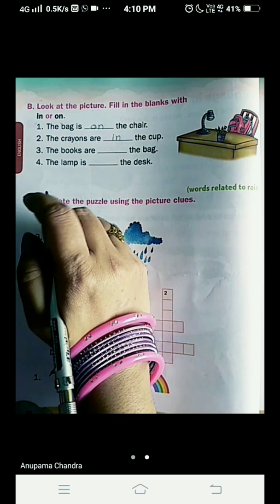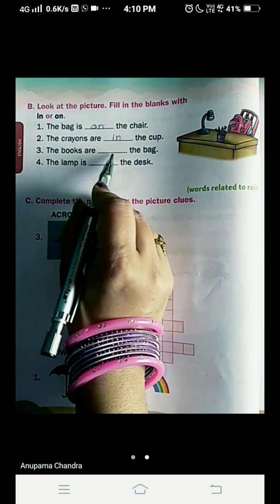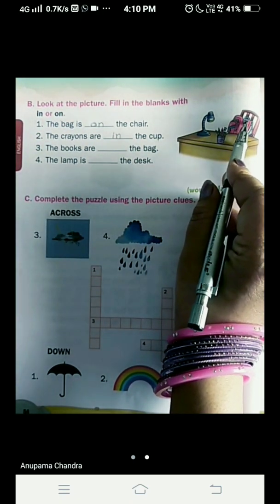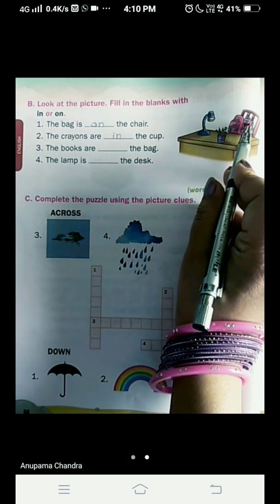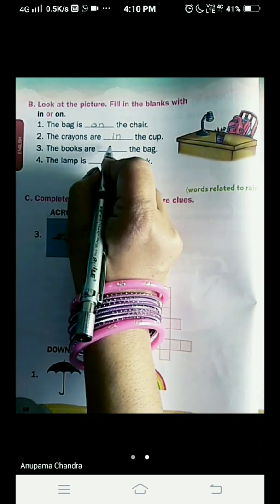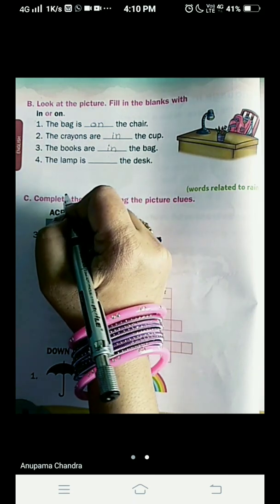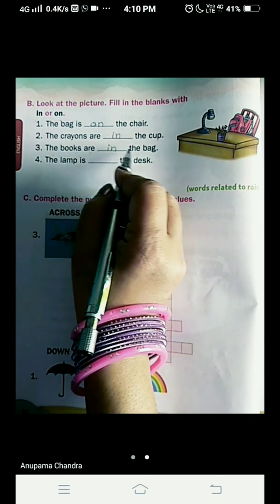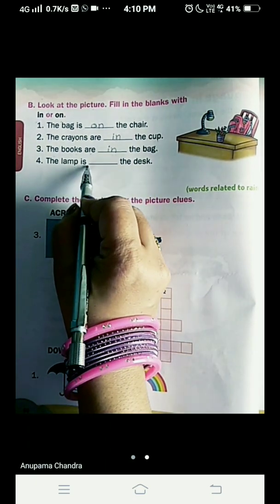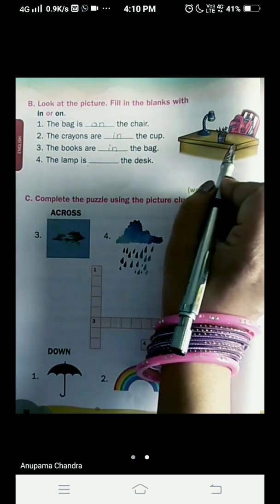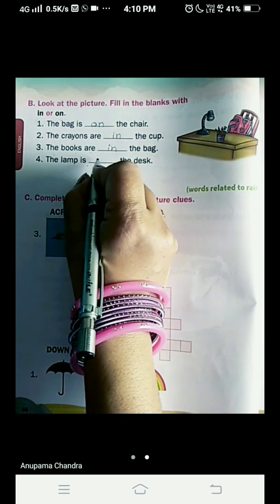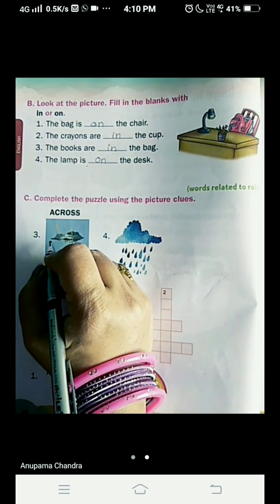Now we come to number 3. The books are dash the bag. Where are the books? It is not seen properly because it is kept inside the bag. So only a little portion can be seen. So when it is kept inside, we call it in. So we are going to write here I N, in. The books are in the bag. And number 4 is, the lamp is dash the desk. Here is the desk and the lamp is kept on the desk, right? So we'll write here on.